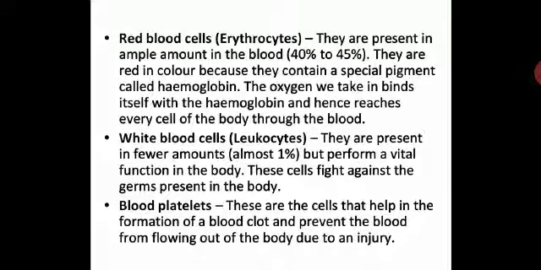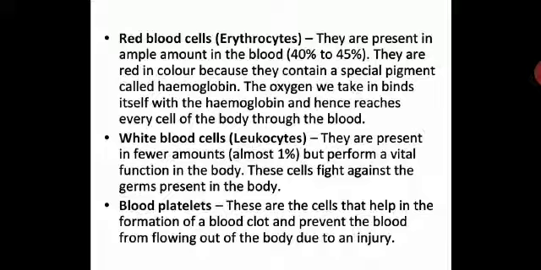Then we will see the next component, red blood cells, that is also called erythrocytes. So they are red blood cells. Erythrocytes, what are they? Let us see. They are present in ample amount. Lots of red blood cells in the blood. That is 40 to 45%. Quite a good amount. And they are red in color because they contain a special pigment called hemoglobin, as I have mentioned in the previous session. So hemoglobin is actually responsible for imparting red color to RBC, that is red blood cells.